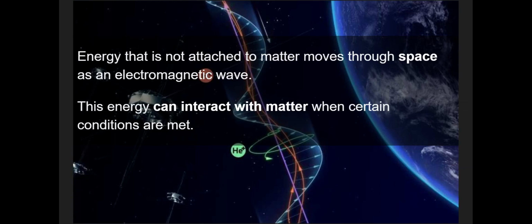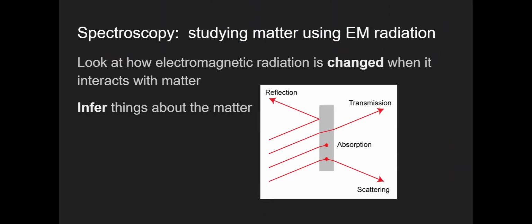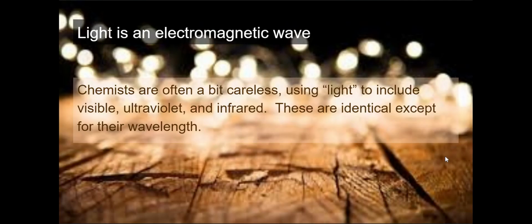Energy that is not attached to matter moves through space as an electromagnetic wave. This energy can interact with matter when certain conditions are met. Spectroscopy is studying matter using electromagnetic radiation. We're going to look at how electromagnetic radiation is changed when it interacts with matter, and we're going to infer things about the matter. This diagram just represents different things that can happen to radiation when it encounters matter. It can get reflected, it can pass through, it can be absorbed, or it can scatter, which means change direction.